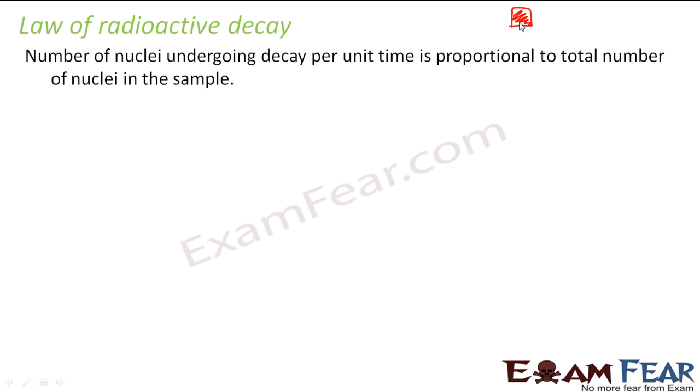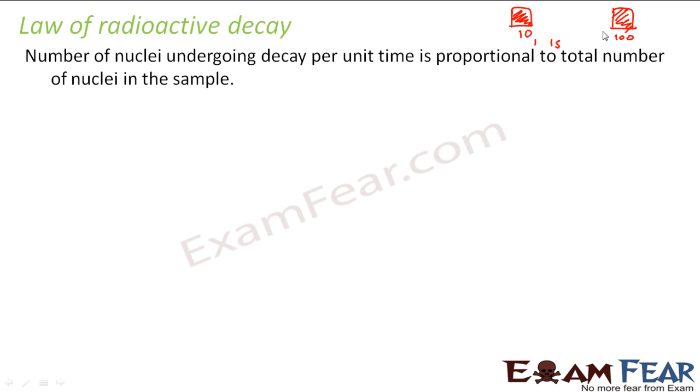Let us suppose that in this sample there were 10 uranium nuclei, and there is another sample where you have 100 uranium nuclei. For the sample which has 10 uranium nuclei, the rate of decay will be slower. Maybe one nucleus will decay in 1 second, I am just giving a hypothetical example.